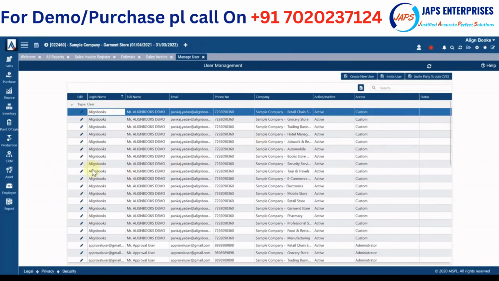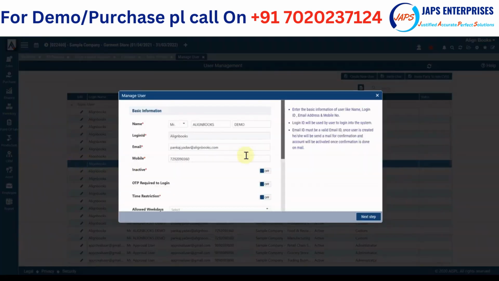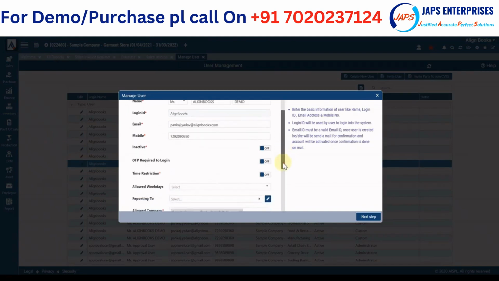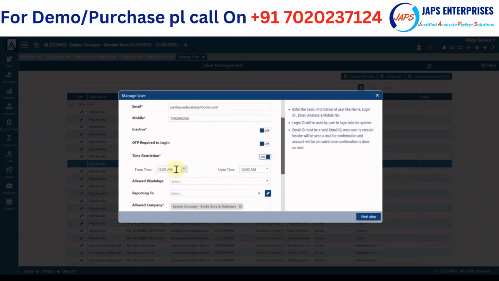Again, if I talk about user management, you have complete control of the user in your hand, like what options you want to give to a particular user. While creating a user, you can define whether even an OTP is required to log in. A person will be able to log in to the system only once he or she enters the password and then enters the OTP received at that time. You can restrict particular times, so a person will be able to log in to the system from this time to this time only. You can restrict weekdays.